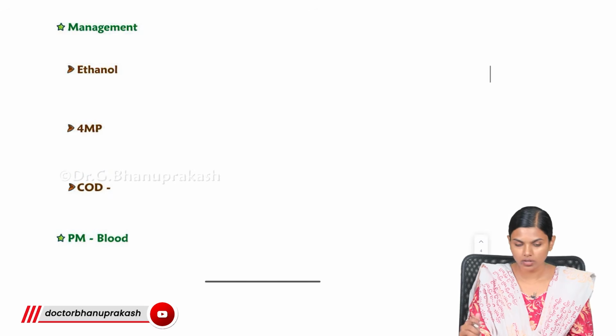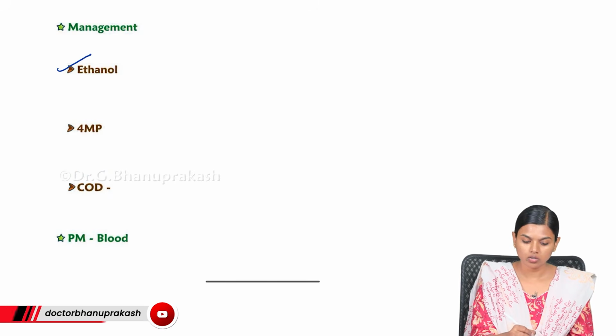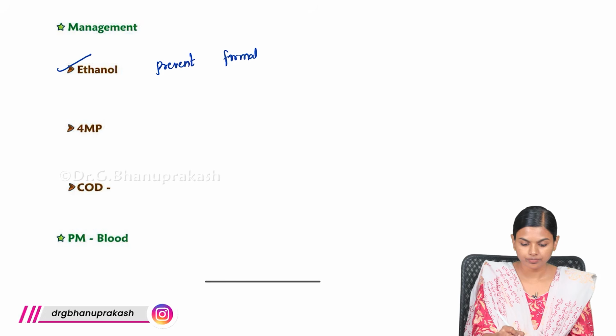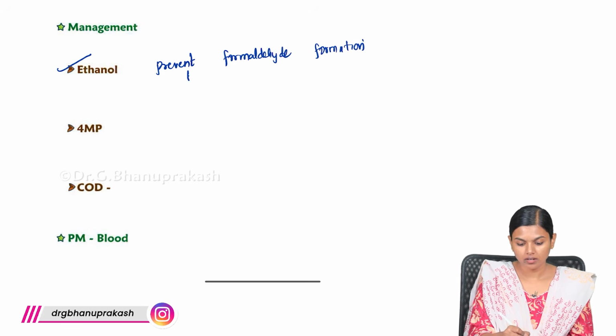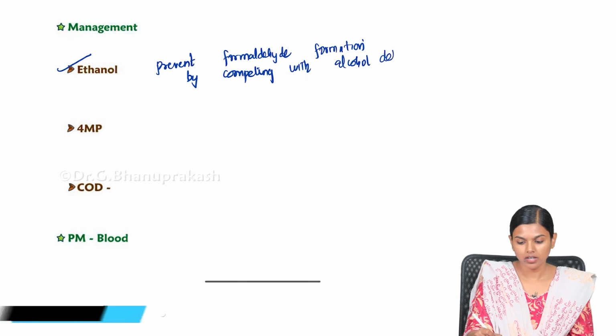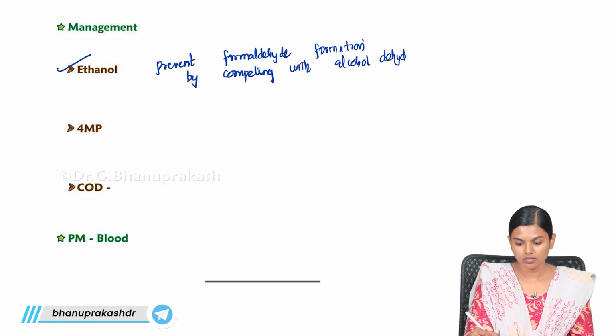Now, the main management is you will give ethanol so that there will not be production of formaldehyde. This will prevent formaldehyde formation by competing with the alcohol dehydrogenase enzyme.